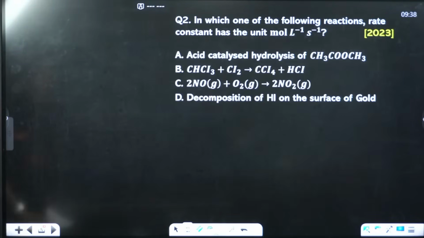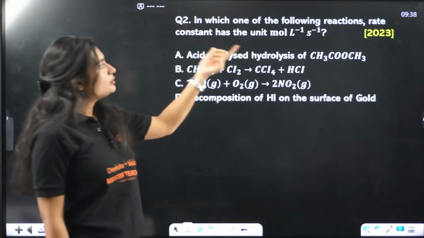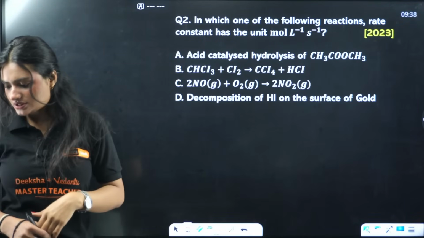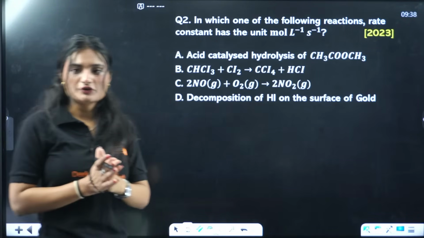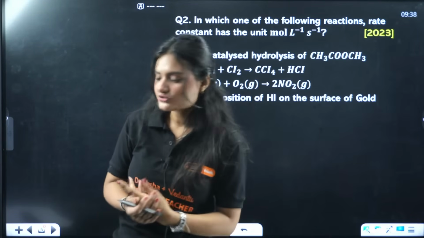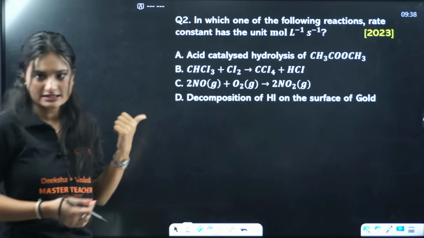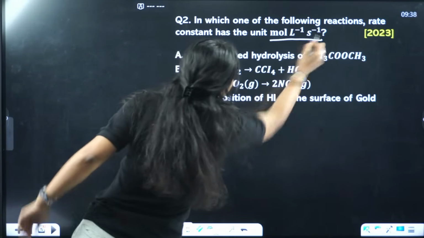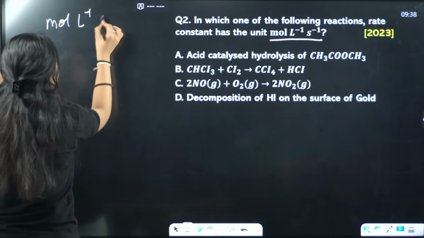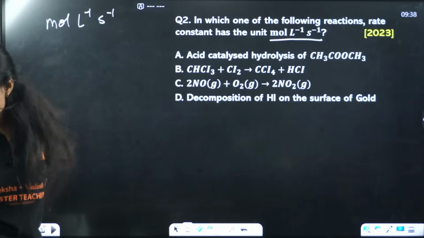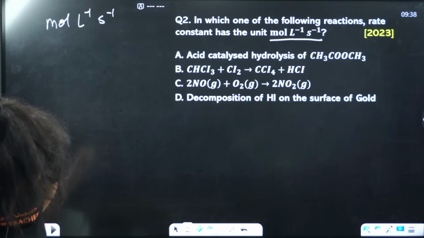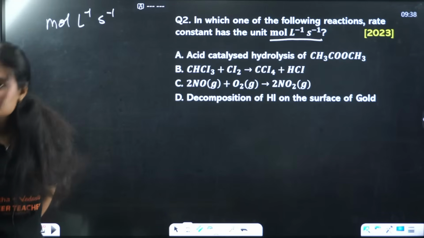Next question. In which one of the following reactions does the rate constant have the unit mole liter inverse second inverse? Firstly, you should know which order reaction this is. The unit of rate constant is mole liter inverse second inverse. What is the answer? Some are saying A, Tanishka is saying A, Preetham is saying D.